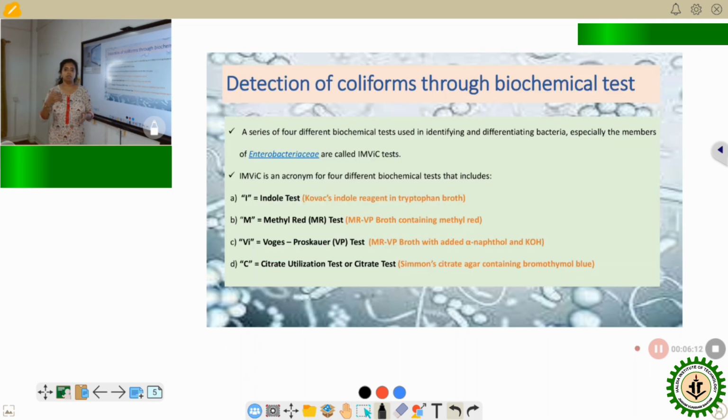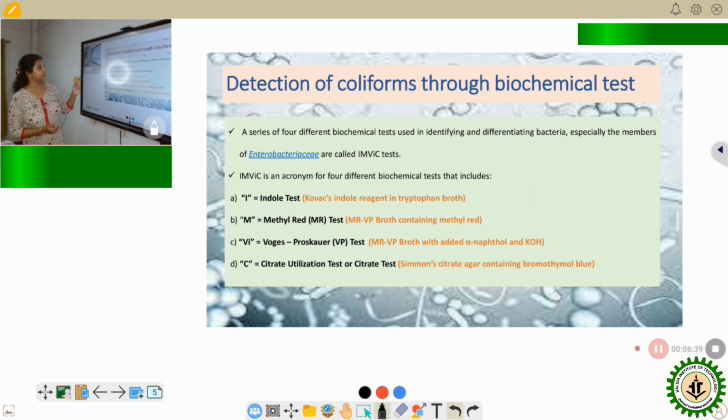Now, for detection of the coliform group as well as E. coli, we can perform biochemical tests as well as microbial tests. Microbial tests are the most preferred tests because they are easy to apply, they give distinguishable results, and are cost effective. So let us start with the detection of the coliforms using biochemical tests.